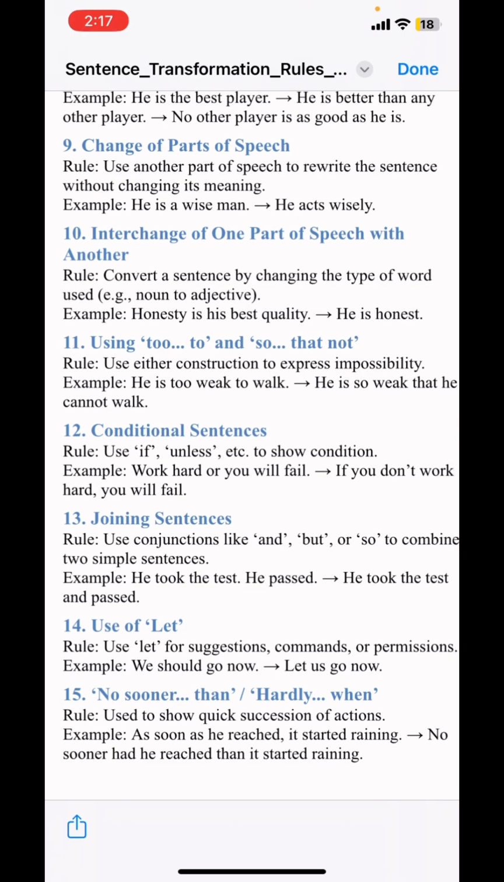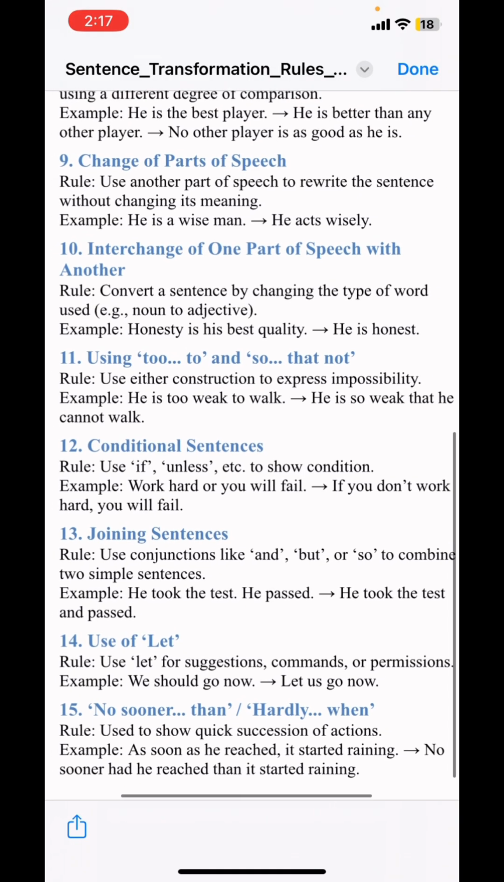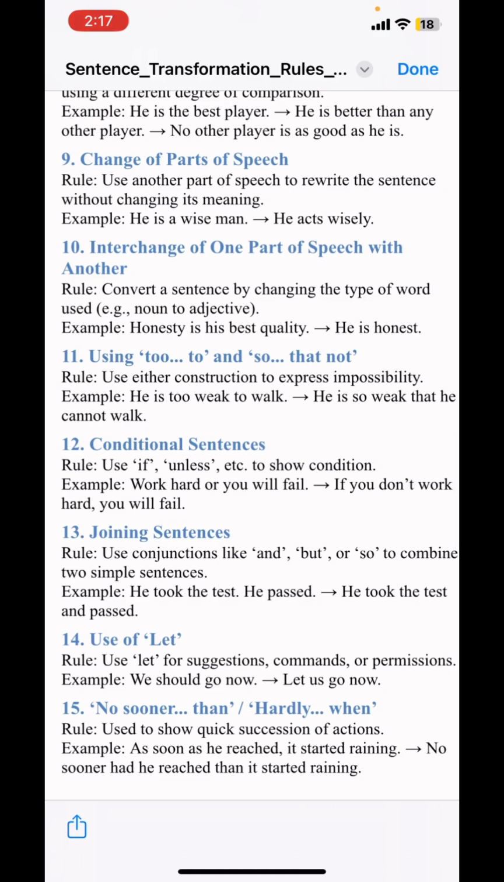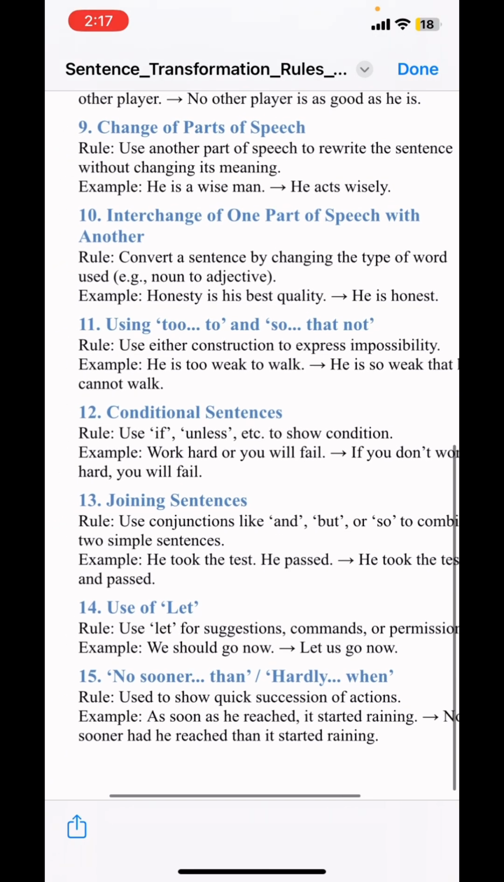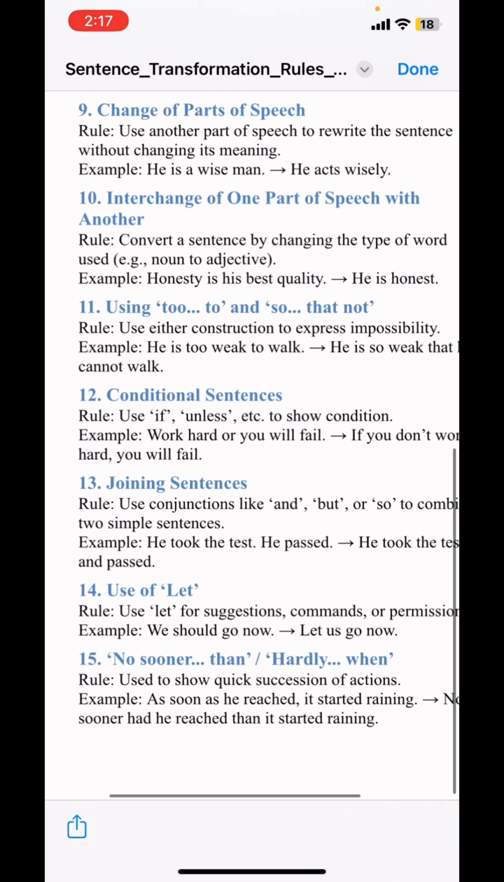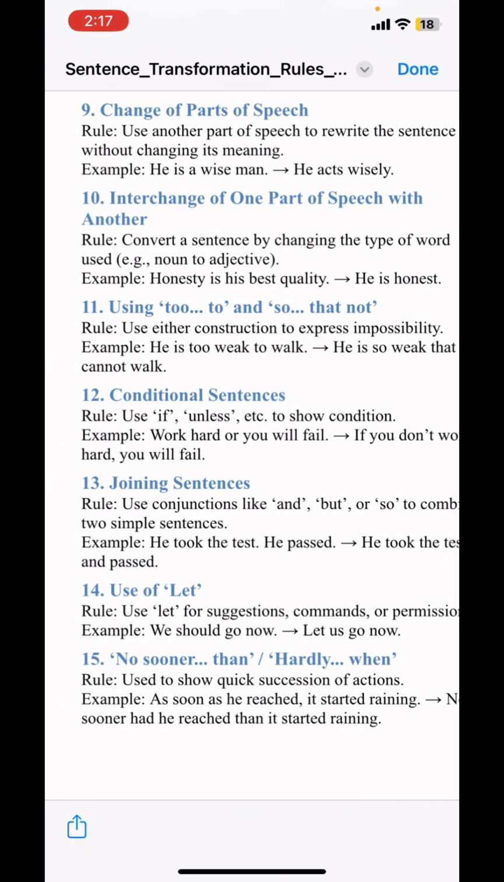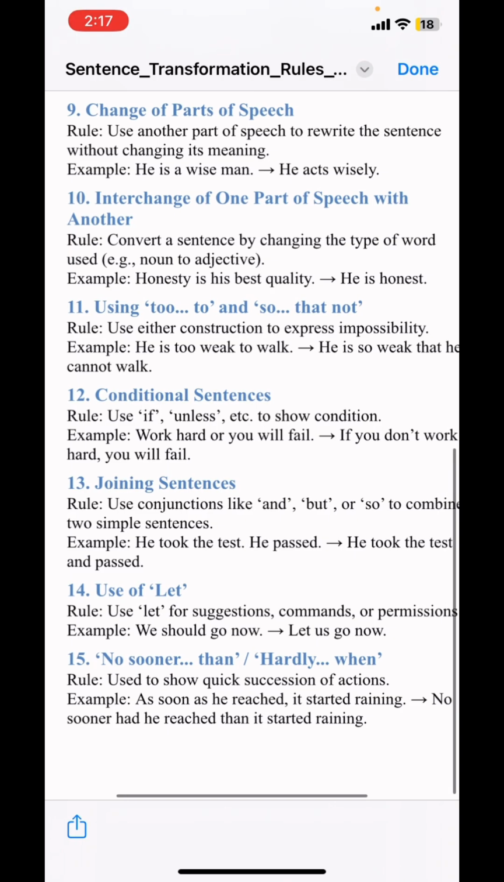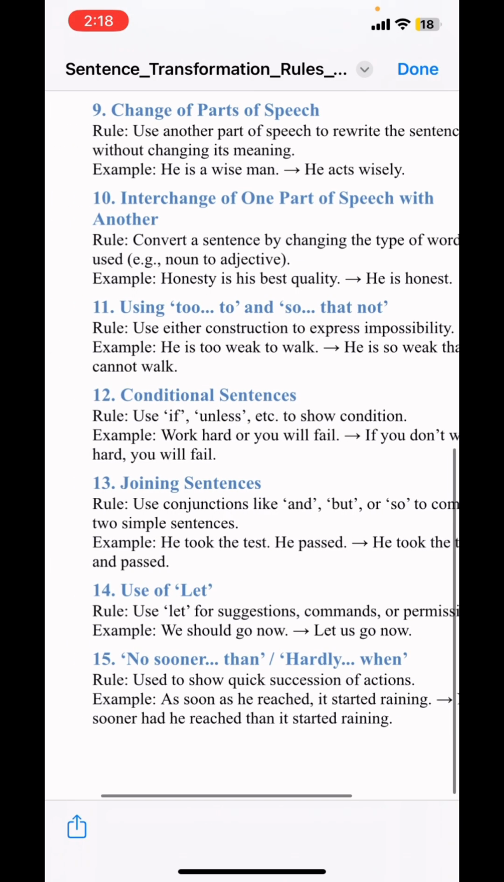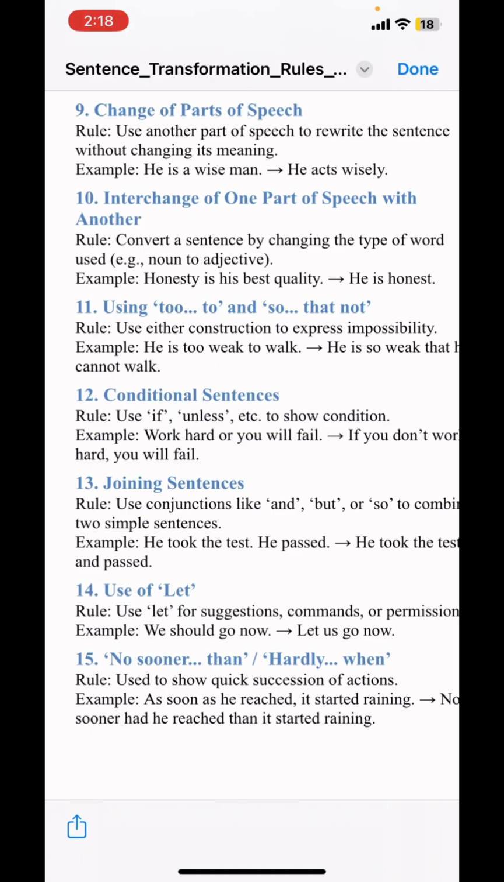Okay, moving to the next one, that is using too, so and that not. So use either conjunction to express impossibility. This is a rule that we have studied before, and I think this is a very fun part. If we look at the example, he is too weak to walk. And if we change this sentence, it becomes: he is so weak that he cannot walk. This is basically the same meaning, but we are changing the sentence.